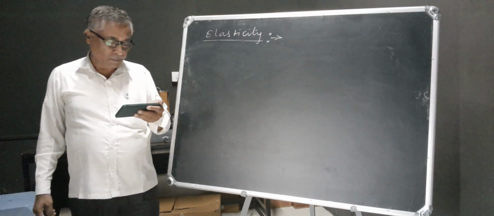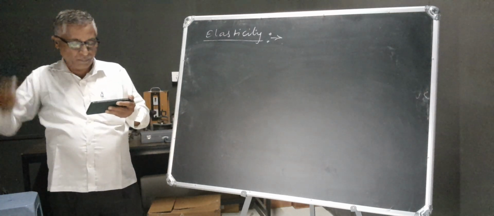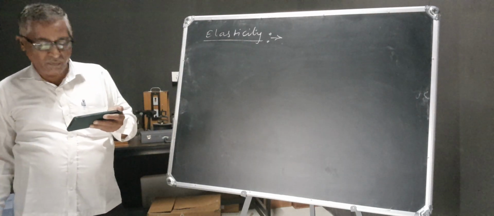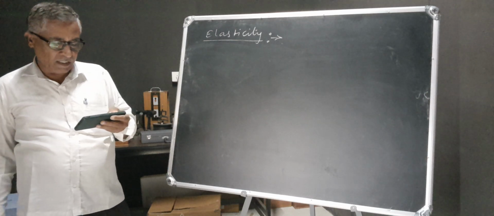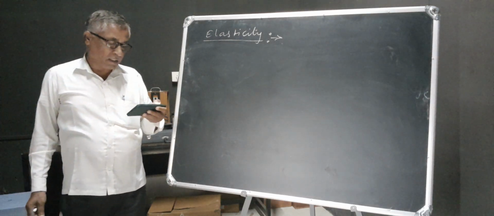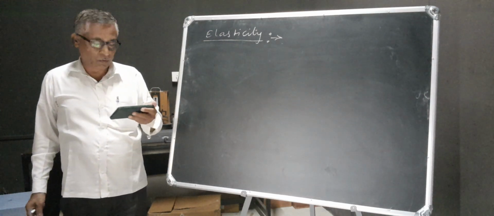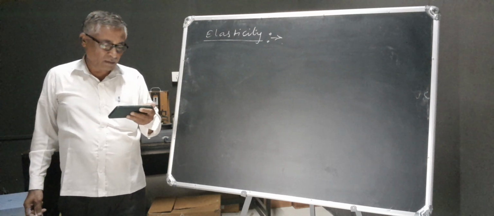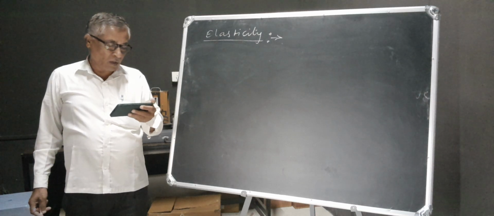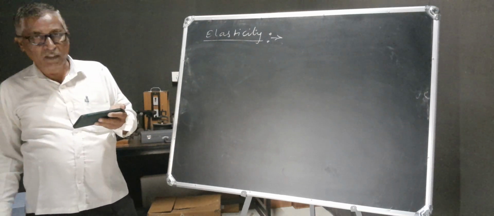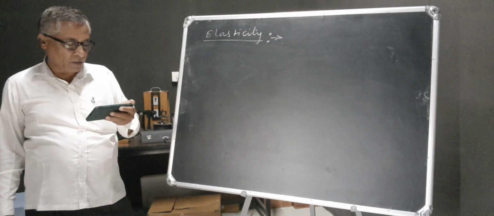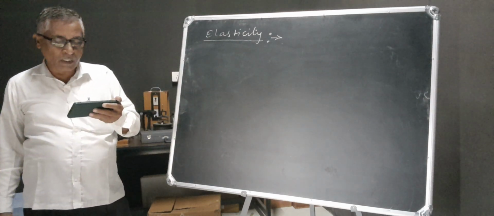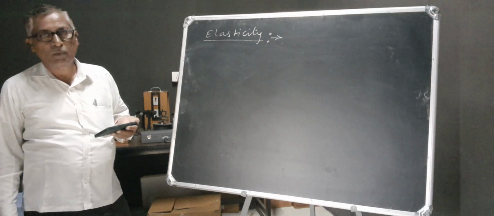Elasticity is the property possessed by the material body by virtue of which it regains its original condition when applied deforming force are removed. Bodies which can recover completely their original condition on the removal of the deforming force are said to be perfectly elastic. On the other hand, bodies which do not show any tendency to recover their original conditions are said to be plastic.